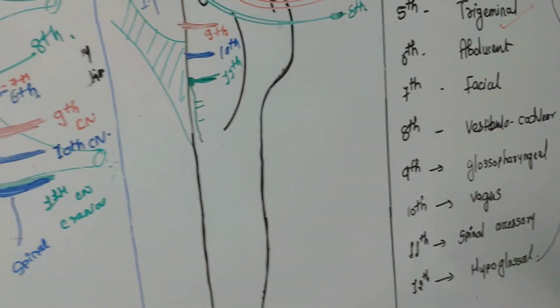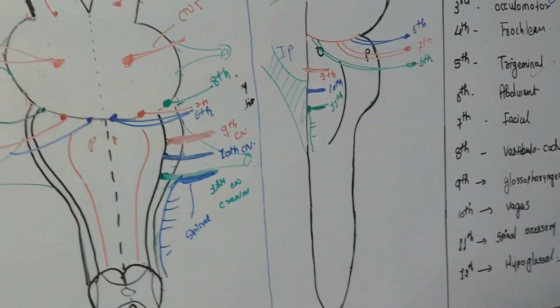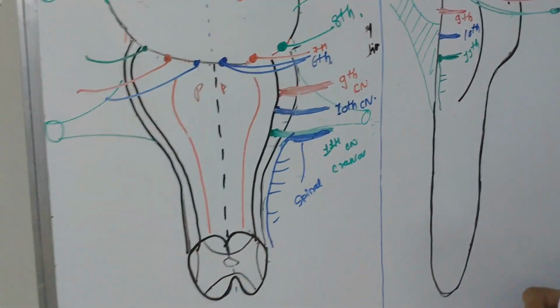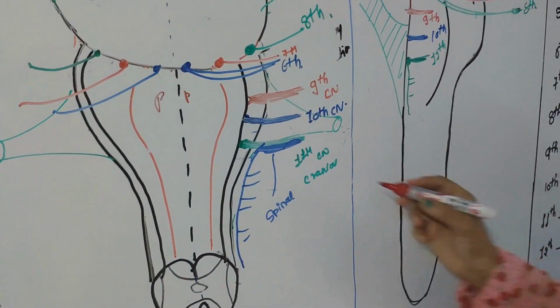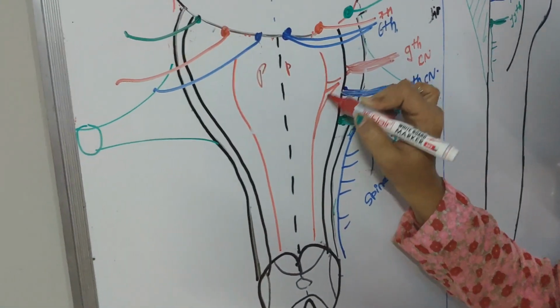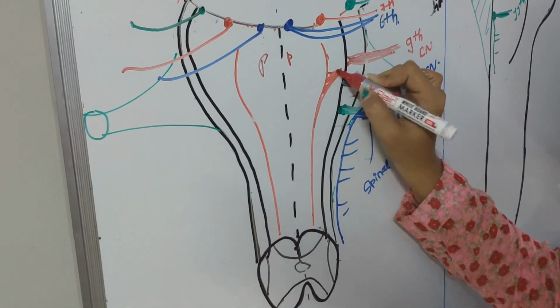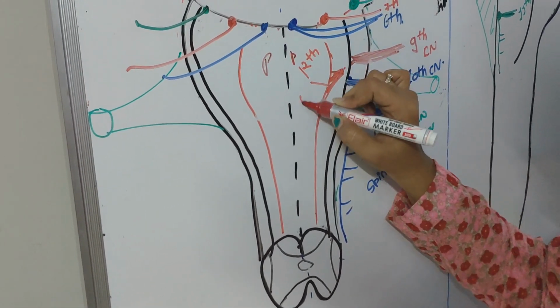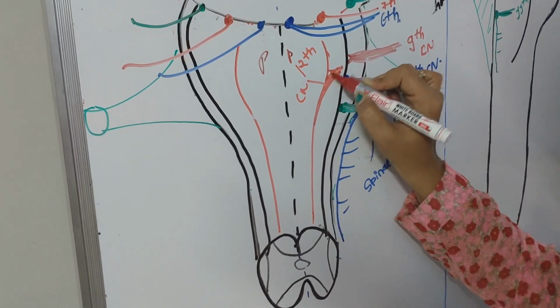Hypoglossal nerve is originated from the most middle part of the medulla oblongata. So you know the most middle part is this, you can see here. Okay, so this is the 12th cranial nerve, which is hypoglossal nerve.